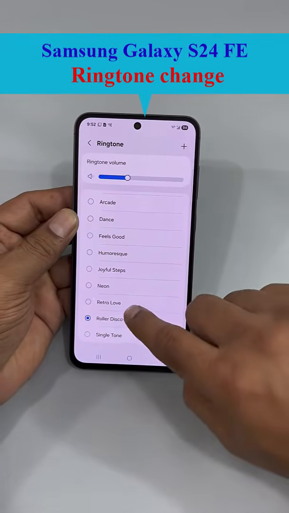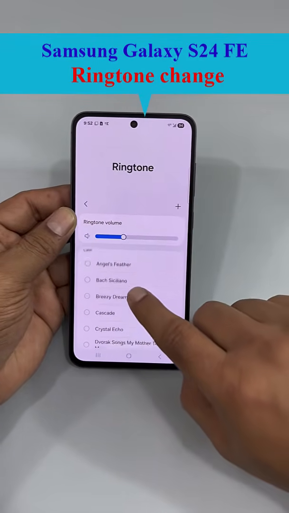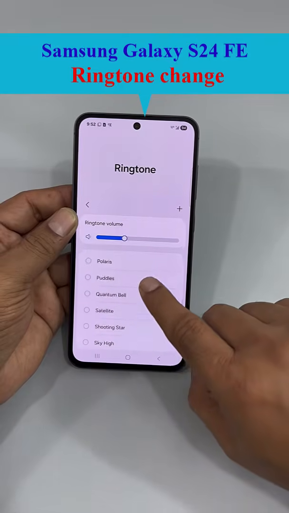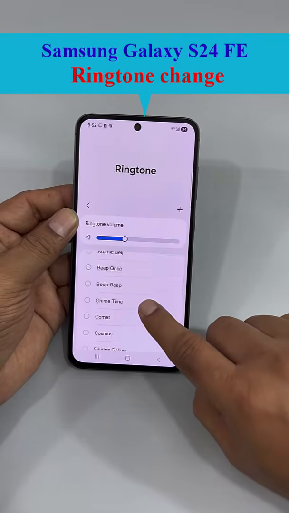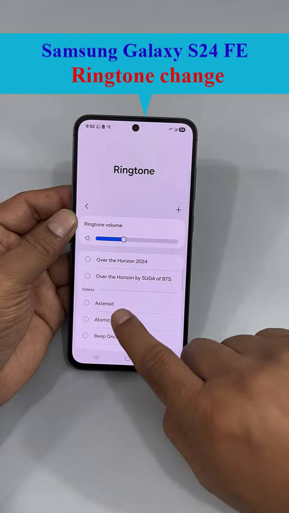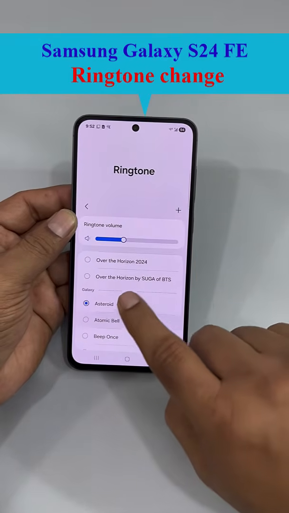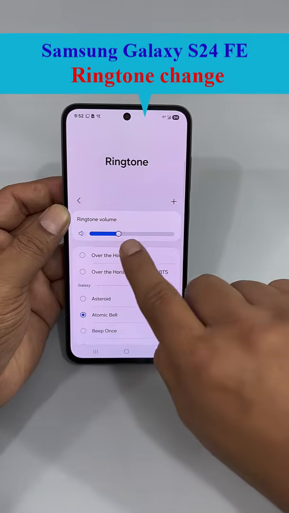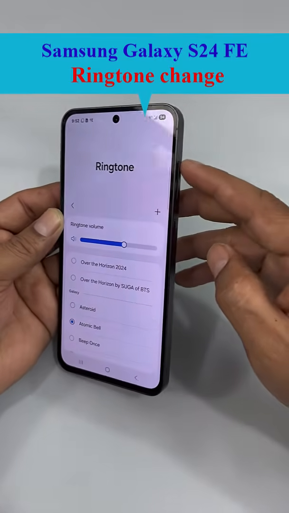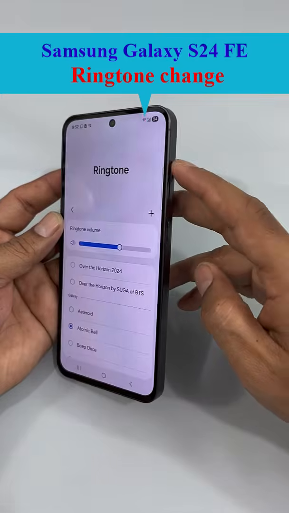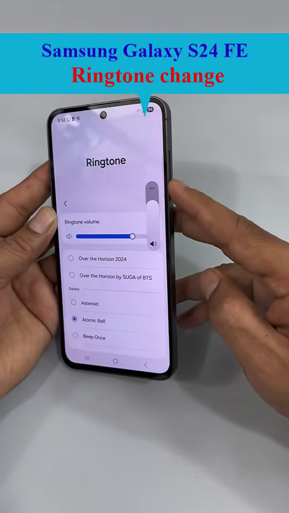There are a lot of ringtones. Suppose I am picking this one or that one. Now you can even change the volume from here, or you can adjust the volume from here. So this is volume up, this is volume down.